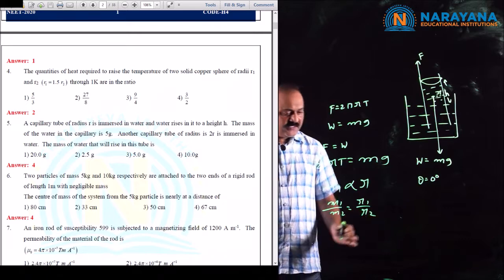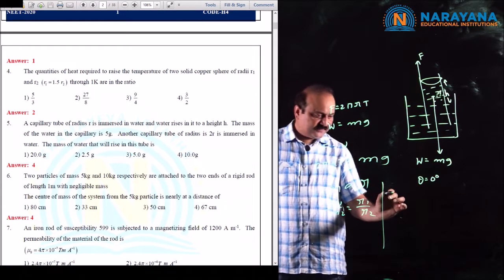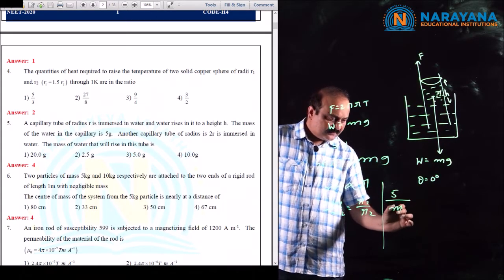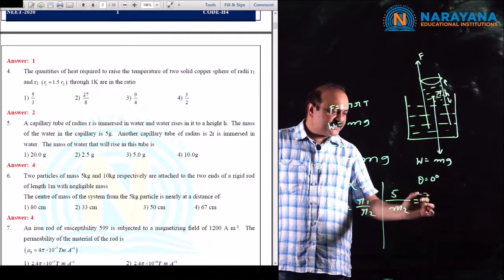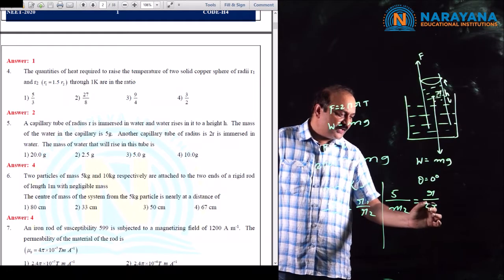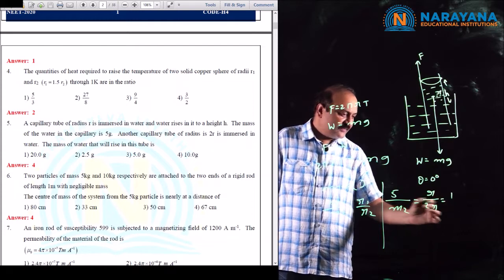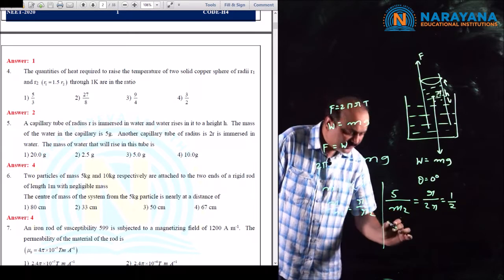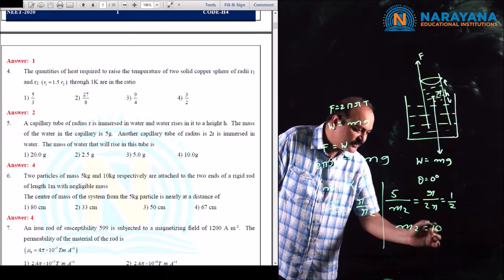m1 is given as 5 grams. Then m2 is the unknown value, r1 is taken as r and r2 is 2r. So from this, 5 by m2 is equal to 1 by 2, therefore m2 is equal to 10 grams.